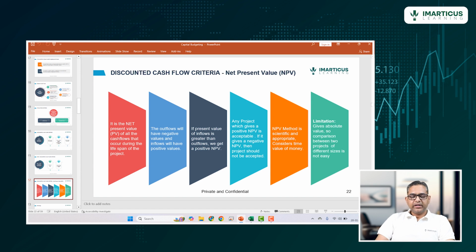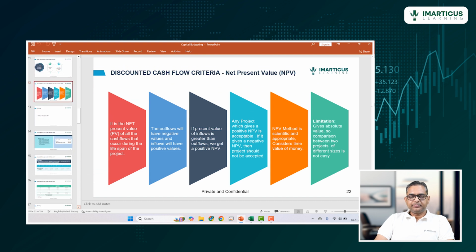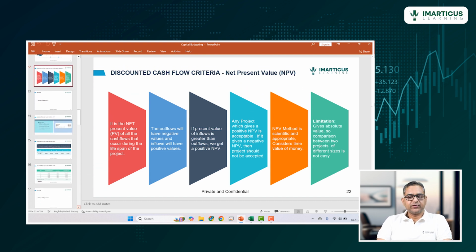Let's talk about the very first technique we have, which is the net present value. This is a discounted cash flow criteria. That means it considers the time value of money, and this is probably the most widely used, the most popular capital budgeting technique, which is used across the industry. It is the net present value of all the cash flows that occur during the lifespan of the project.